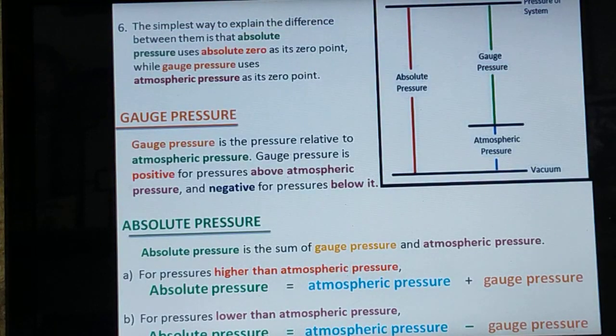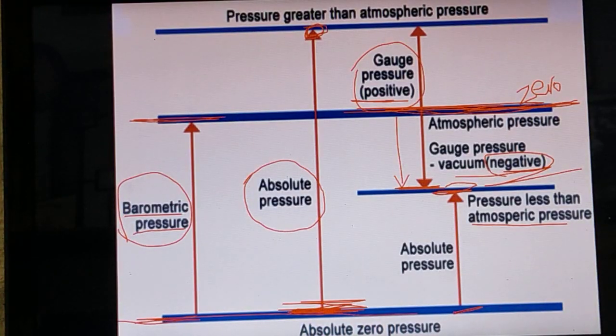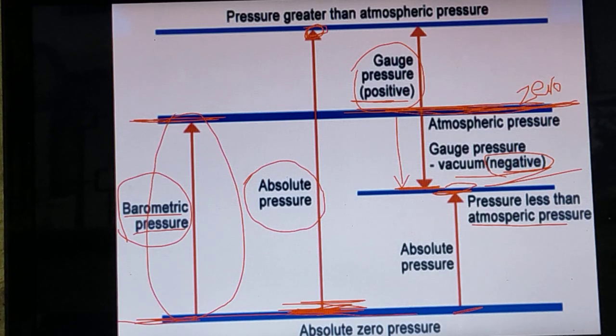So from the diagram, we can easily understand what is absolute pressure and gauge pressure. Listen here, the last topic, this one. Absolute pressure is the sum of gauge pressure and atmospheric pressure. That only we have seen, no? Here listen. Absolute pressure is what? That is this atmospheric pressure, the whole one, and the positive gauge pressure that we have measured here, above the atmospheric pressure. These two things.